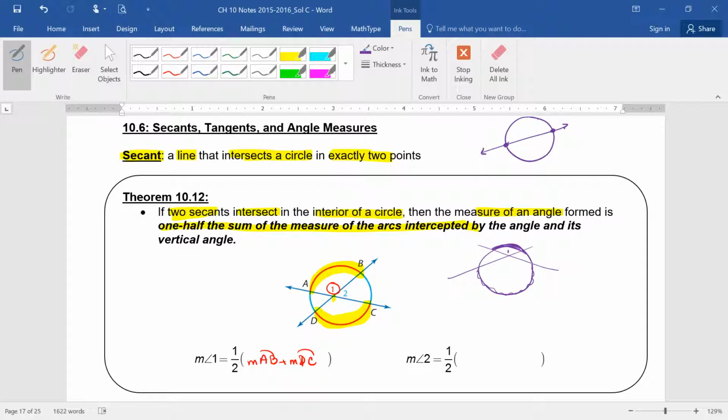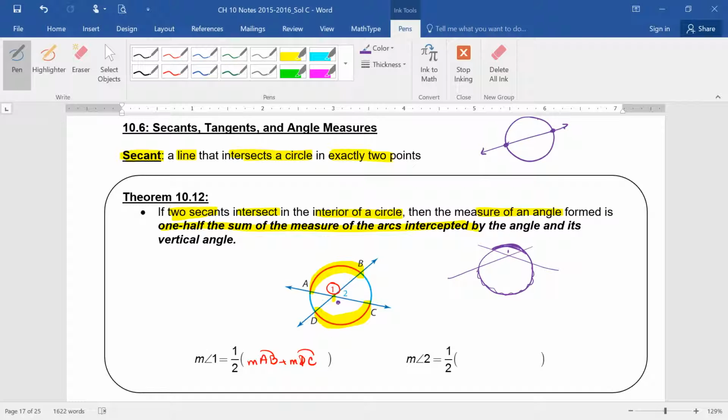But isn't it that the measure of the arc is the same as the measure of the angle? Of a central angle. This is what I'm saying. This is not a central angle. So the center of the circle might be somewhere there. This is not a central angle. So there is no way of knowing how big each one individually is without having some more information.